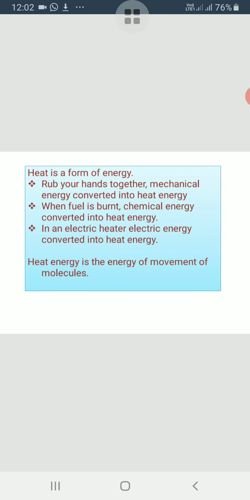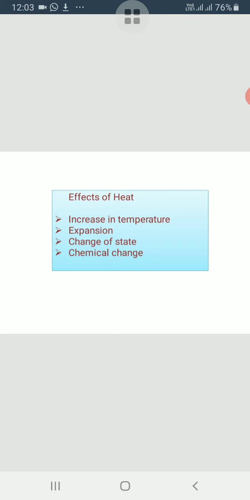Students, when a solid, a liquid or a gas is heated, its molecules gain energy and start moving faster. The more we heat the substance, the faster its molecules move. So heat energy is the energy of movement of molecules. Now, when we heat a substance, what are the various effects that we observe?